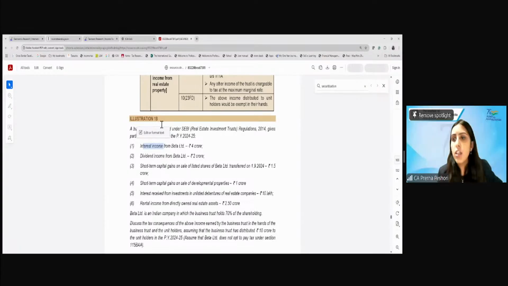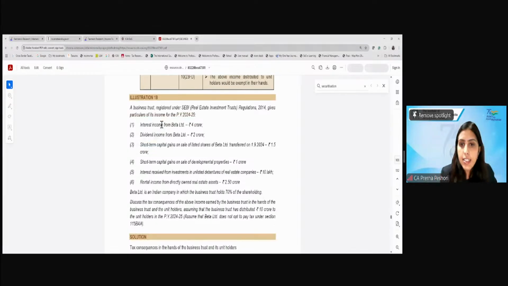Now, unit holder gets taxed in the proportion of this. They have distributed 10 crores. So 10 into 4 divided by 11 will be taxable as interest. 10 into 2.5 divided by 11 will be taxed as rental income.